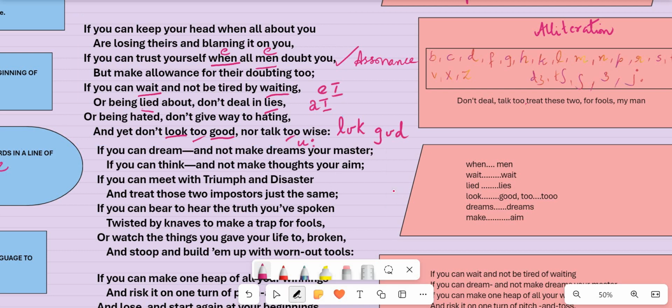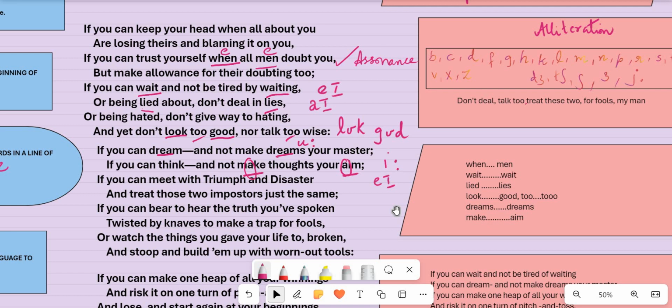Now take the word dreams or dream. Here again long E is repeated. And in make and aim, again you have A sound being repeated. So the letter A in make and the letter A in aim represent the same A sound in English, which is a diphthong. So always remember, go for the vowel sound that you find in a line of poetry and see whether the vowel sound is being repeated in the form of a vowel or a diphthong. And if it is so, then you get a sample for assonance.